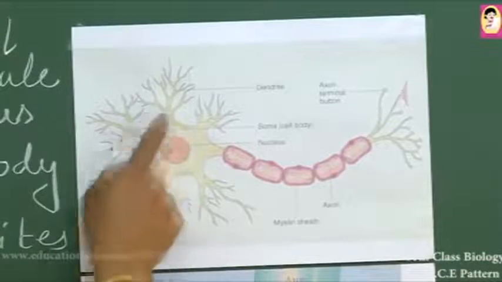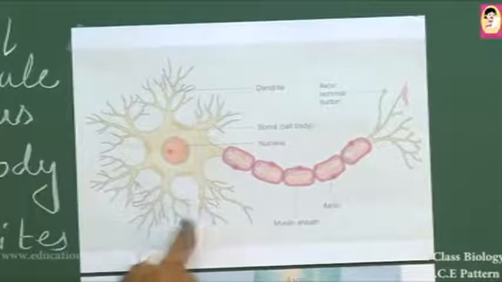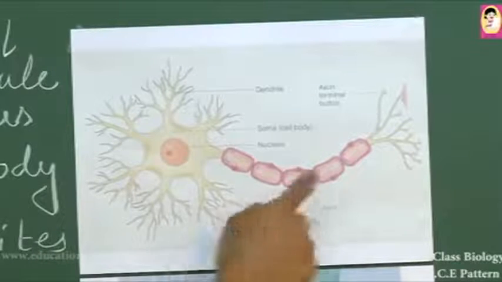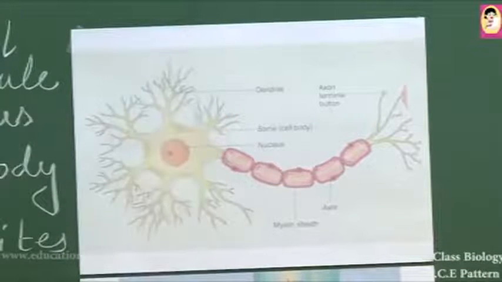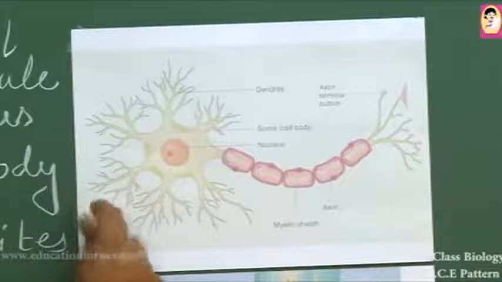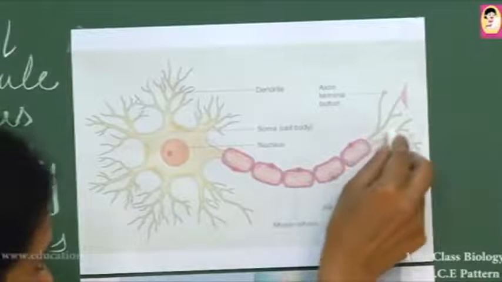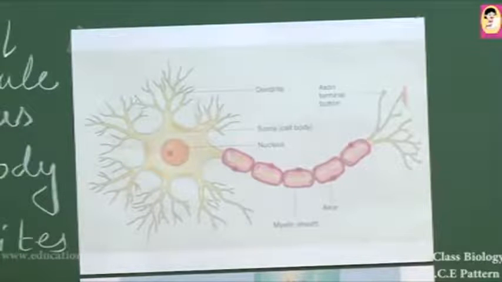Here we can see the branches that come out through the cell body, or cyton, called dendrites. These dendrites are either connected to the terminal ends of other neurons, or to other neurons' dendrites, or to any cellular organelles. The message in a neuron passes from dendrite to cell body, cell body to axon, and axon to another neuron. Both neurons are not directly connected with each other. There is a small gap between them.